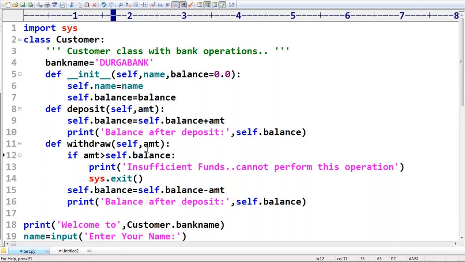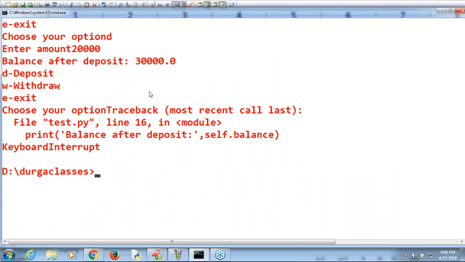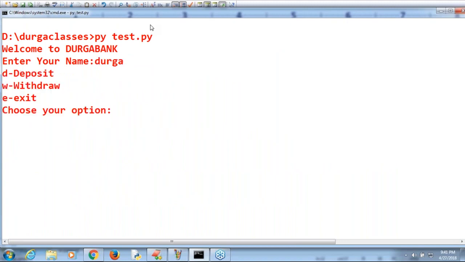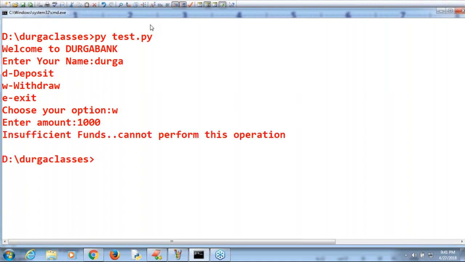Let me execute this code. Observe that. Control C. Now let me execute this code. Welcome to Durga Bank. Enter your name. Okay, Durga, like this I'm trying to enter. D for deposit, W for withdraw, E for exit. I'm taking W. Enter amount, how much you want. 1,000 rupees I want. Immediately it tells insufficient funds, can't perform this operation.